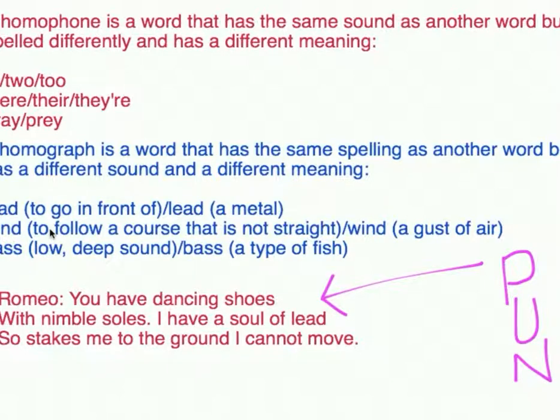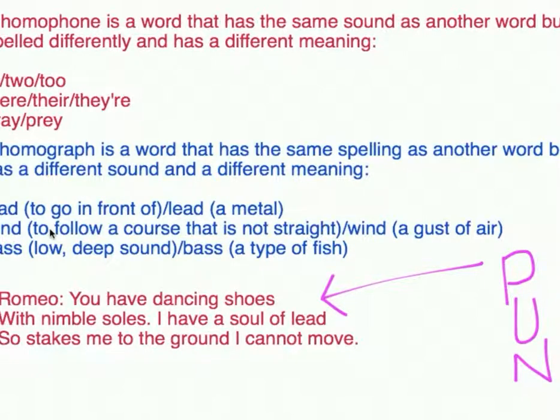A homograph is a word that has the same spelling as another word, but has a different sound and a different meaning. So think about the word lead and lead. Lead is to go in front of, lead is metal. Wind, to follow a course that is not straight, and wind, a gust of air. And then bass, a low, deep sound, and bass, a type of fish. So they are spelled the same, but they have different meanings, and they sound different.